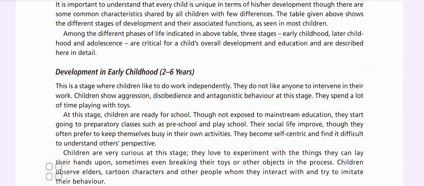Now, stages of development are there. It can be development in early childhood. This is a stage where children like to work independently. They do not like anyone to intervene in their work. Children show aggression, disobedience, and antagonistic behavior at this stage.